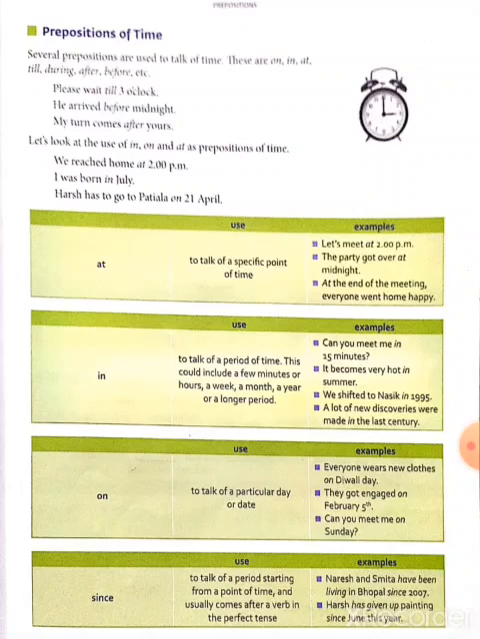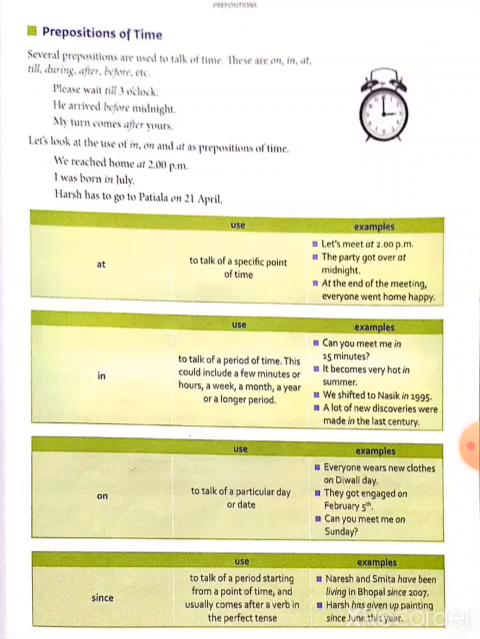Example, please wait till 3 o'clock. Then till, it is a preposition. And some preposition, preposition at, is used to talk of a specific point of time. Examples: let's meet at 2 p.m. And the party got over at midnight. At the end of the meeting, everyone went home happy.